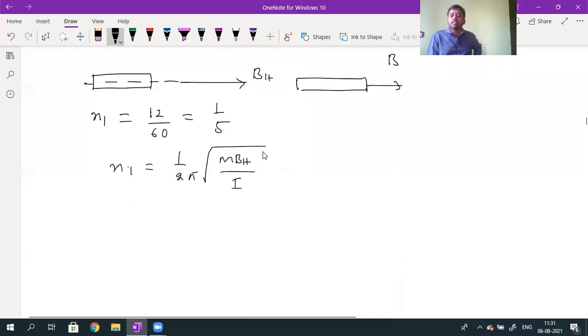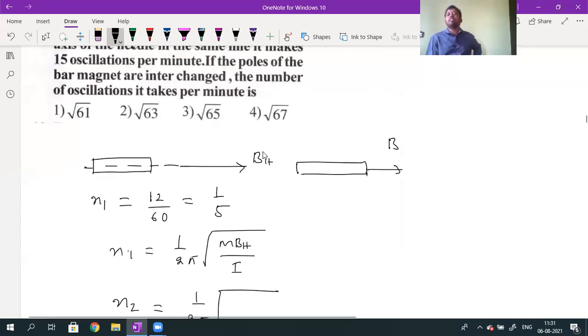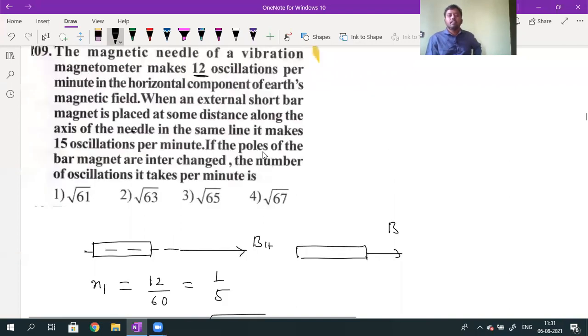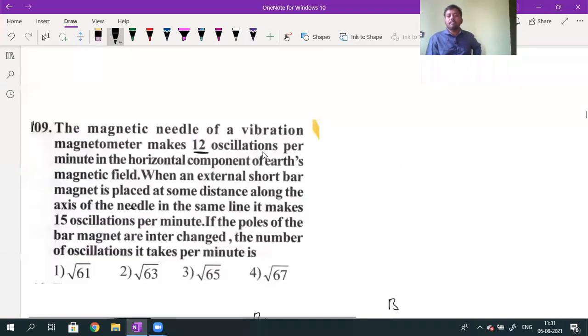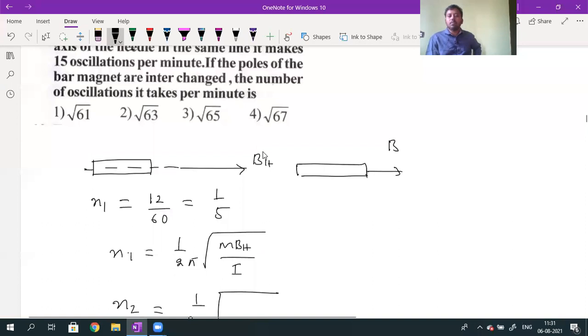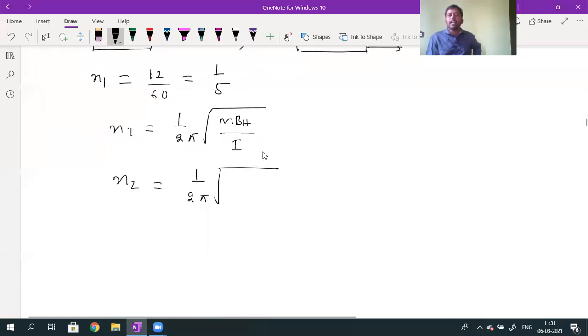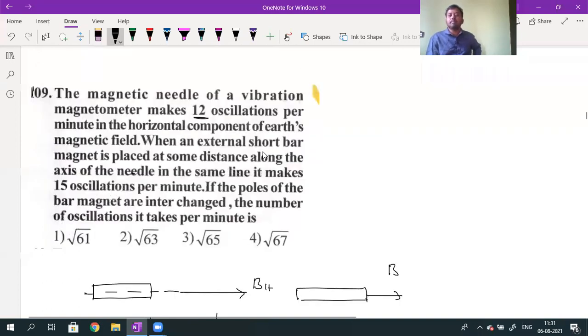So the second time, what is the formula for N2? N2 will be given by 1 by 2 pi into root over. The first time only one bar magnet is there, so 1 by 4 you will get. N2 value, they have given it as 15 oscillations per minute.